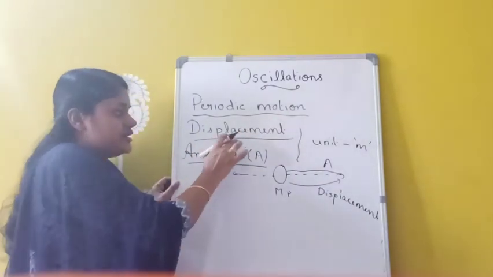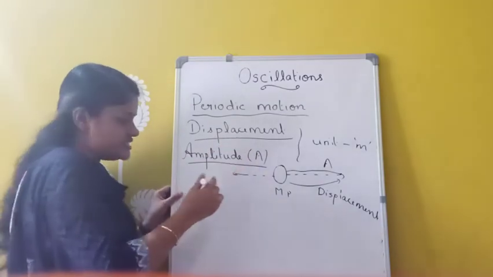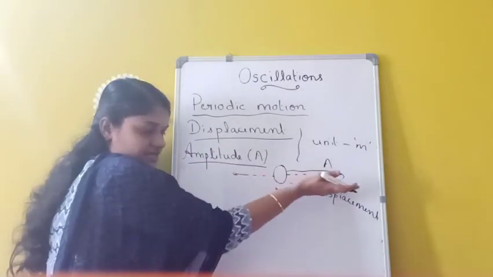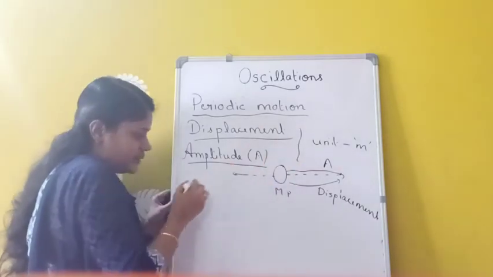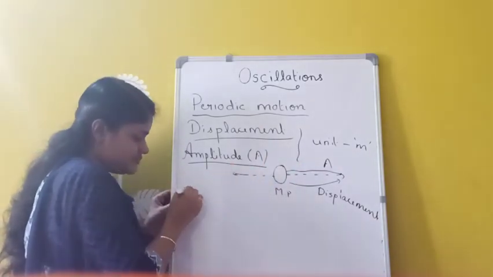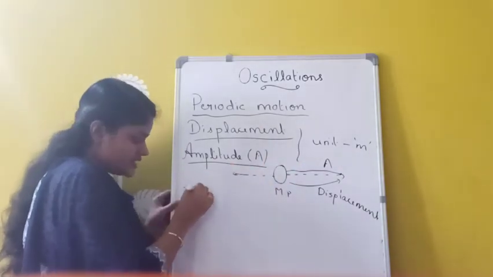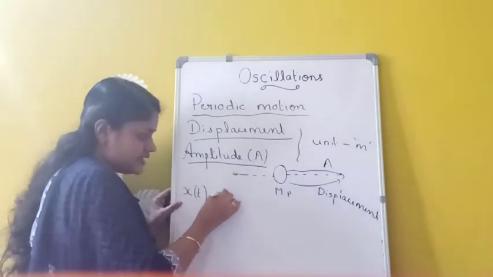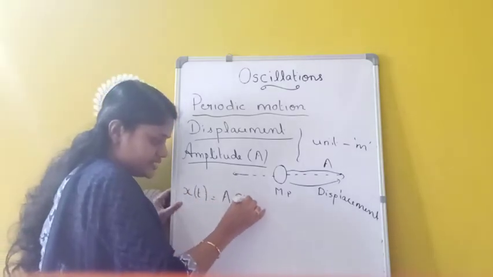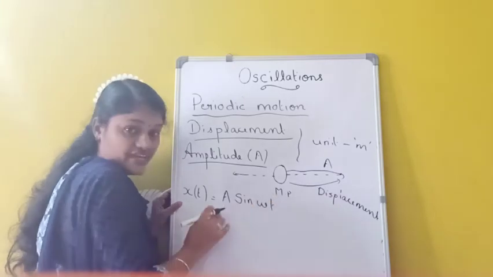Then the displacement of the particle at any time t. Suppose this particle is moving in the x direction, and I am taking the displacement as x. So x of t can be written as a sin omega t, because it is a varying function.